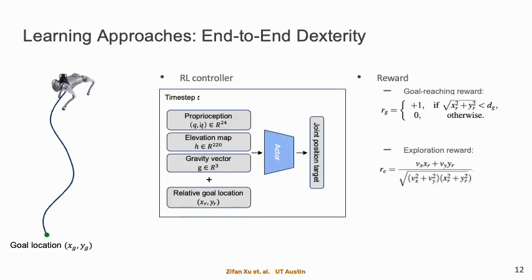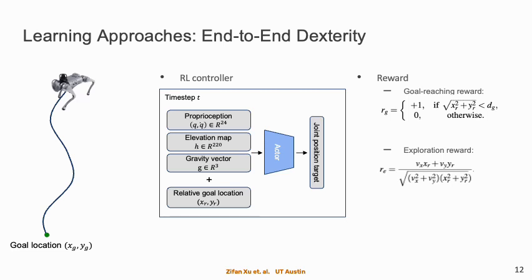The first approach is end-to-end dexterity. The RL controller is represented by a feed-forward neural network that takes as input proprioception, flattened elevation map, gravity vector, and the relative goal location. The reward is a goal-reaching reward that assigns positive 1 whenever the agent reaches the goal within some distance threshold range dg.